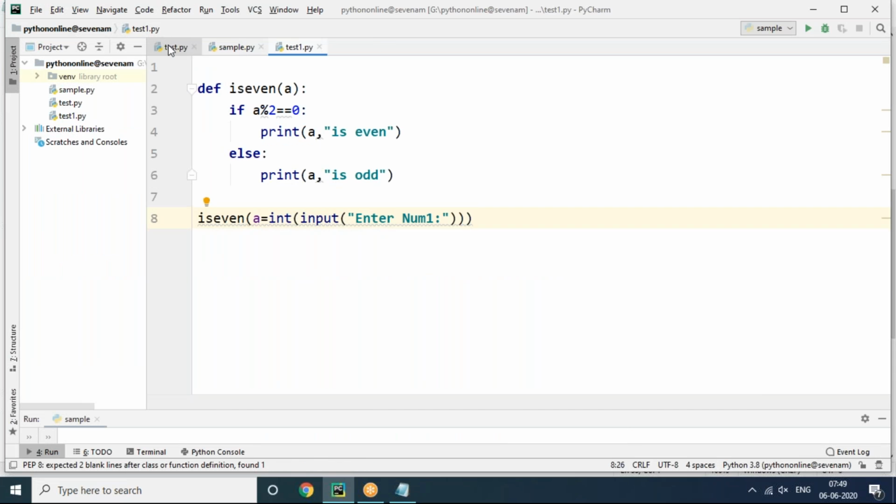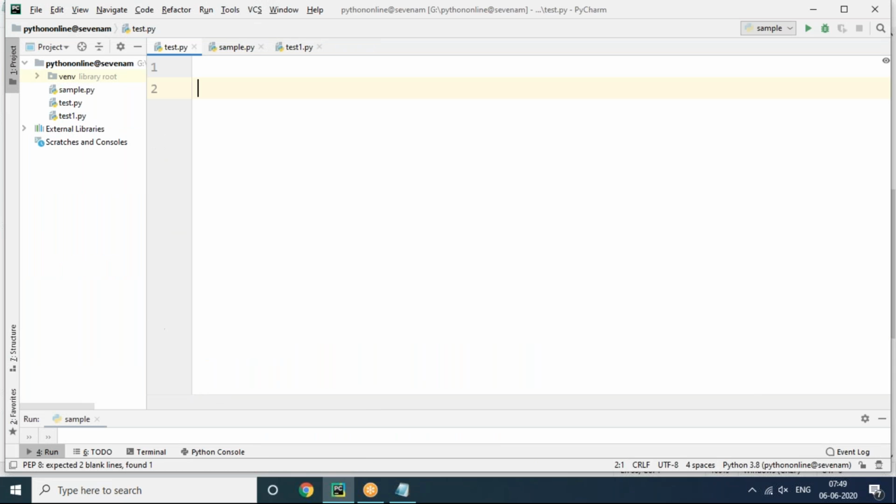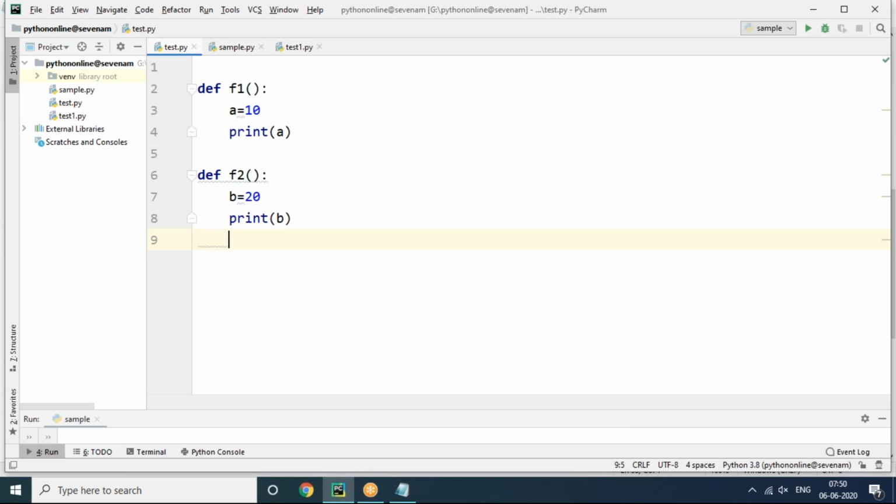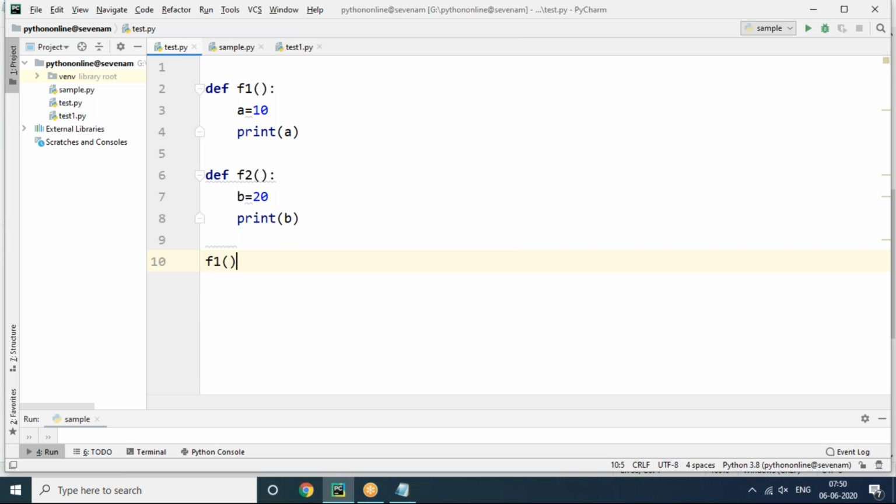Now let's try this. For example, I have a function here, def f1. F1 is a function. A equals 10, print A. So A is 10. This variable A completely belongs to the F1 function. def f2. Now B equals 20, then print B. So B is 20. This variable B completely belongs to the F2 function. We can access it inside F2 only. Now I'm calling F1 and F2.